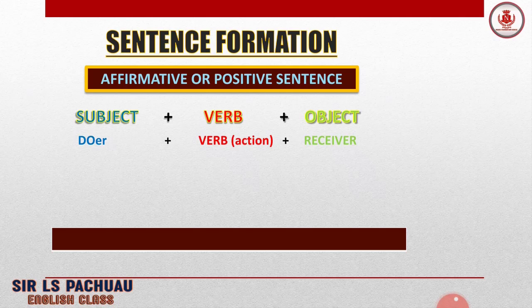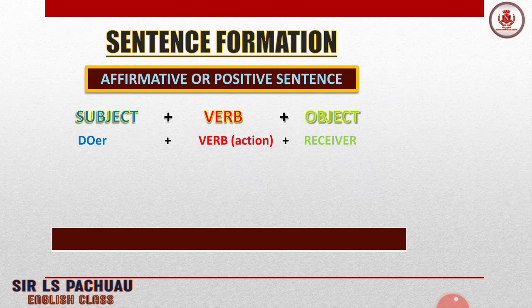But here what I want you to concentrate on is subject, verb, and object. Alright, and it's a positive sentence or affirmative sentence. Subject is the doer. So what is the doer doing? Supposing Mike, what is Mike doing? Mike jumps in the pool. Where? In the pool. So the verb is jumps and the object is pool, the receiver of the action.